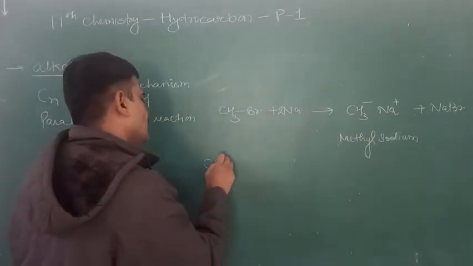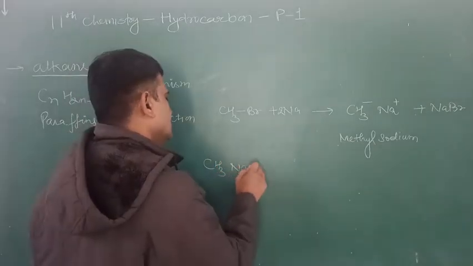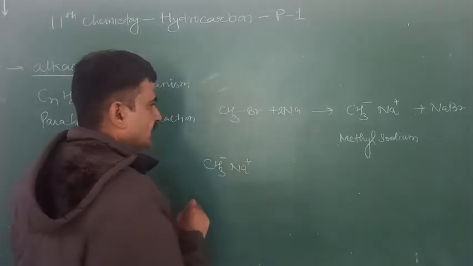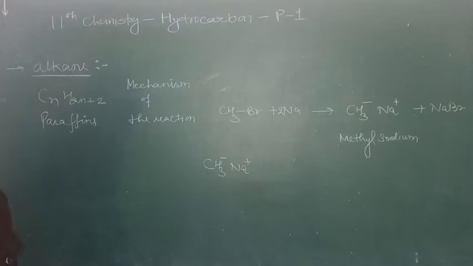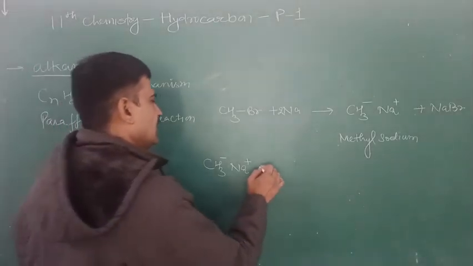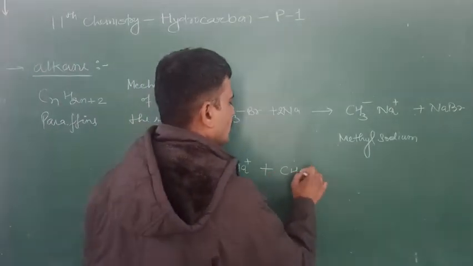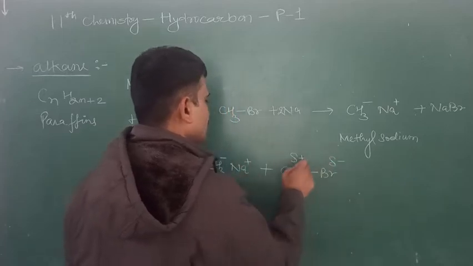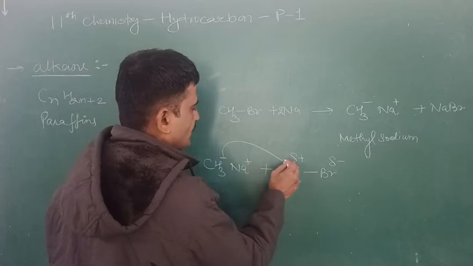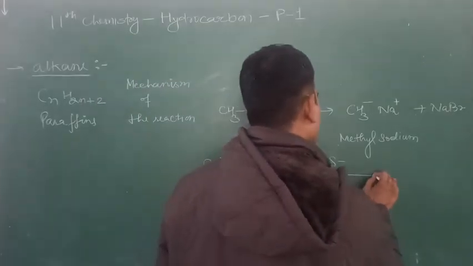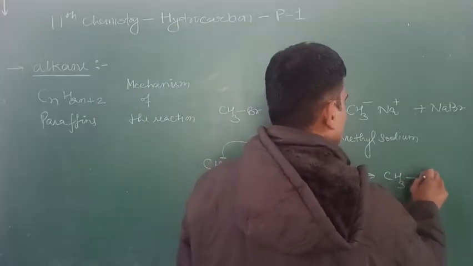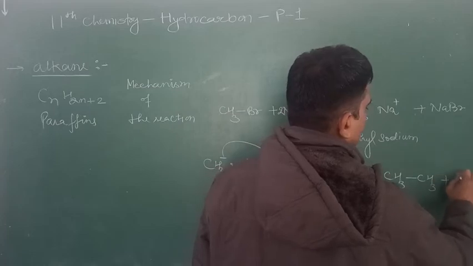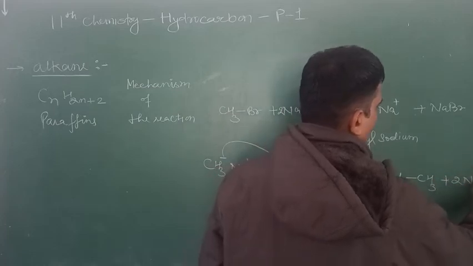Now this methyl sodium reacts with another molecule of the alkyl halide. This is the another molecule of alkyl halide. This is negatively and this is positively charged. This acts as a nucleophile and it forms ethane along with sodium bromide.